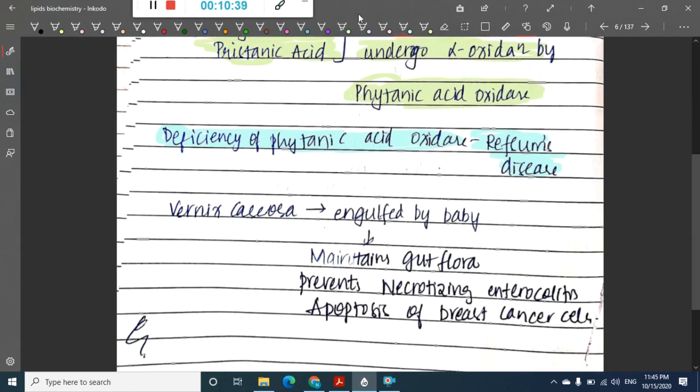Okay, then if you see, we have vernix caseosa. This vernix caseosa is a layer which is present on the skin of the baby. It maintains the gut flora, it prevents necrotizing enterocolitis, and it causes apoptosis of breast cancer cells.